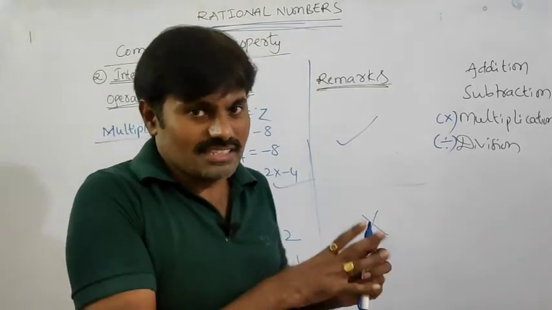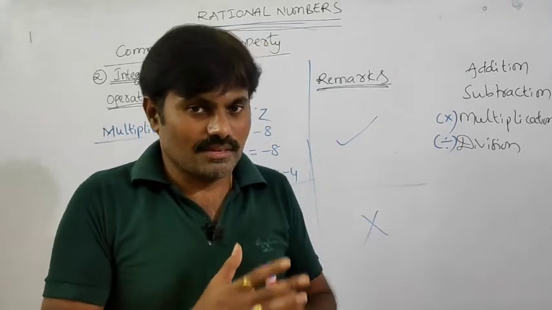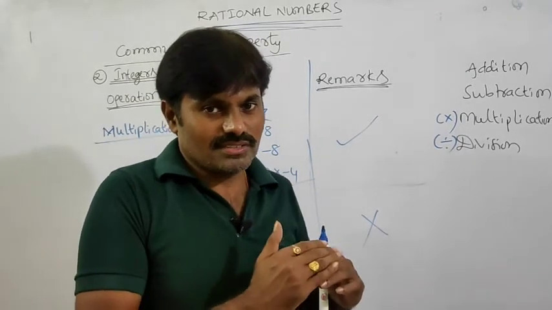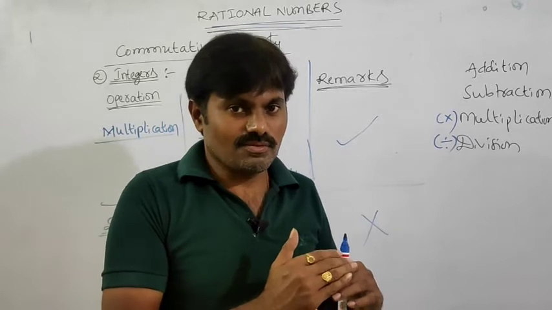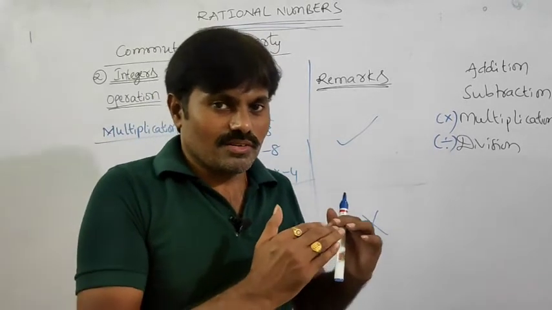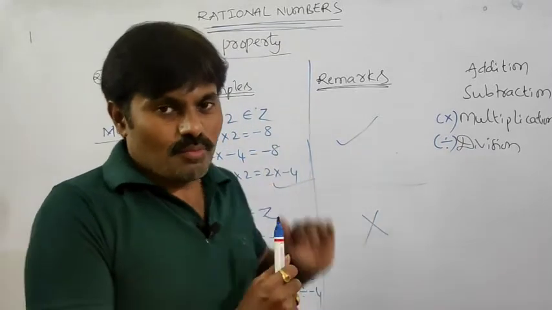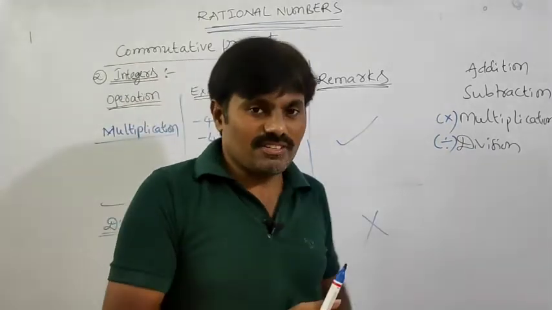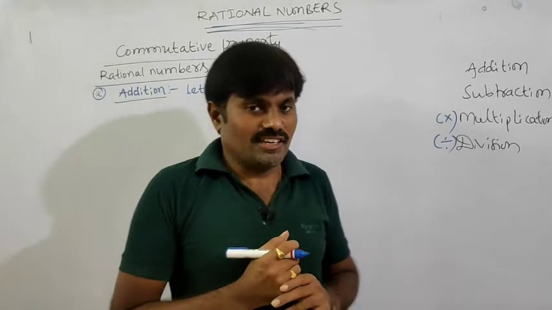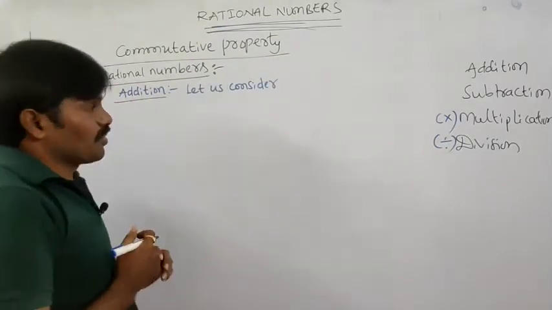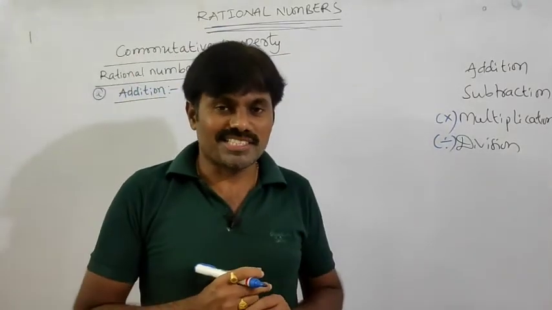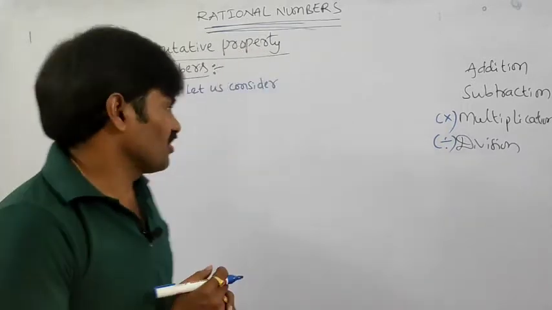So these are easy, we have already learned them in previous classes. Now in this class 8, we are going to check whether rational numbers satisfy this commutative property under 4 different operations or not. Okay dear children, we are going to check it.